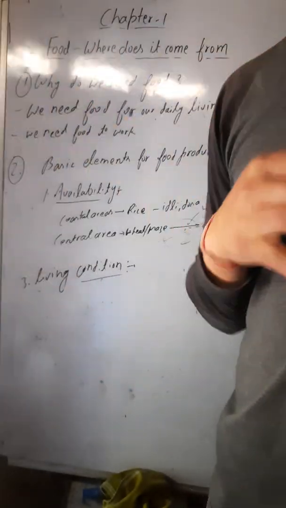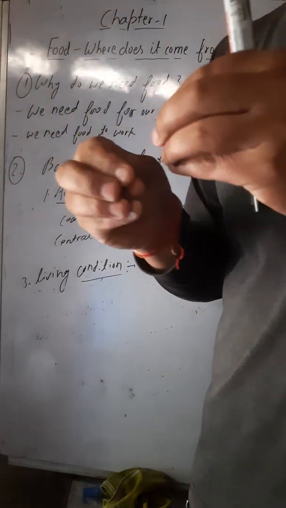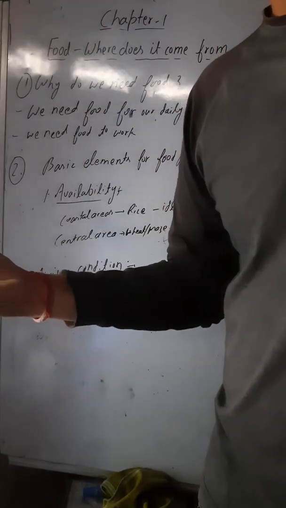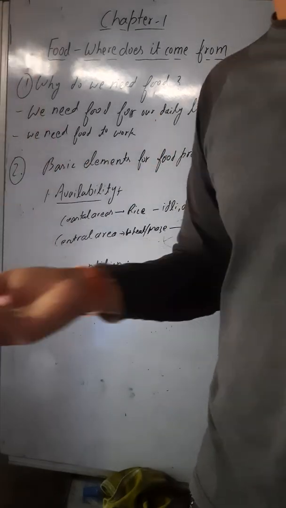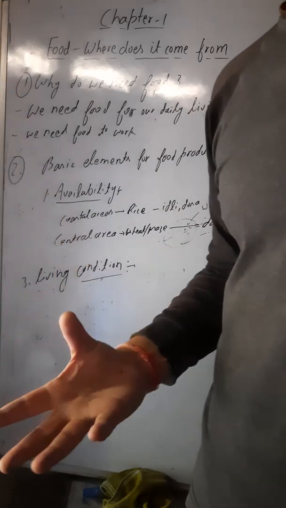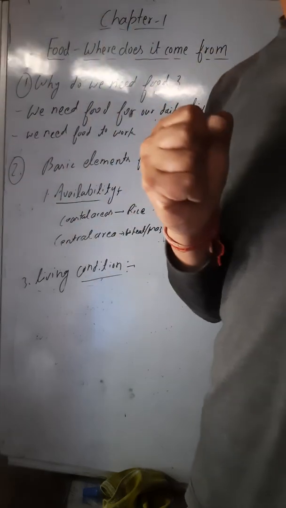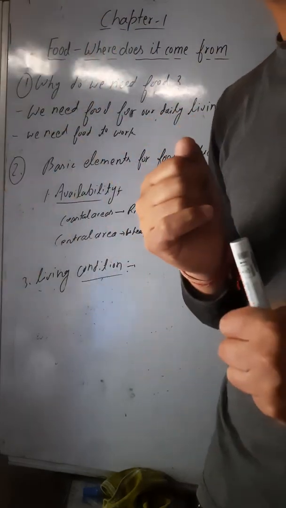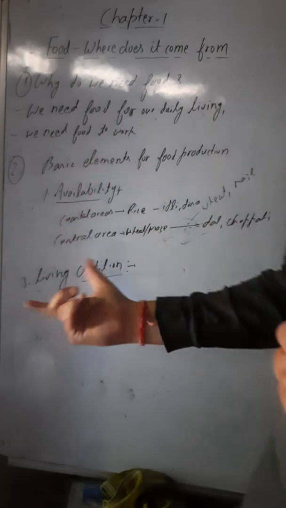Suppose you are going to the Antarctic region. There it is a very cold environment. Throughout the year, you are going to get snow there. So will you grow wheat there? Not possible. Will you grow rice there? Not possible. So what will you eat in the Antarctic region? You will eat animals and animal products, like the flesh of animals and the milk of animals. So this is the living condition.